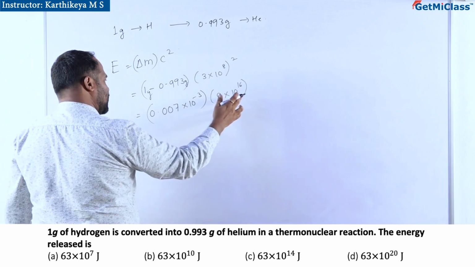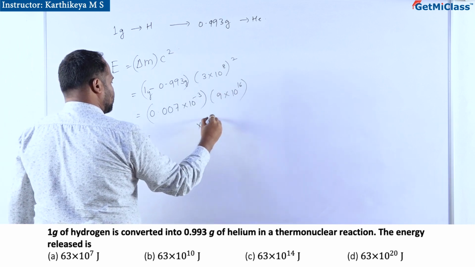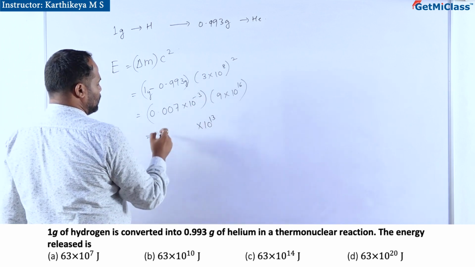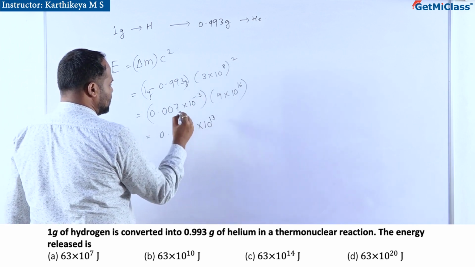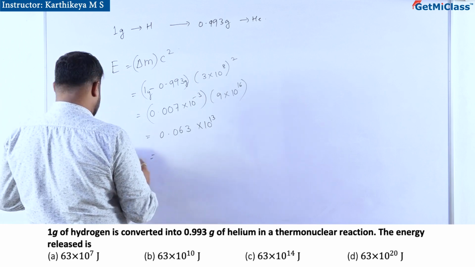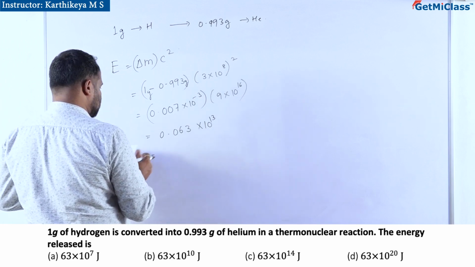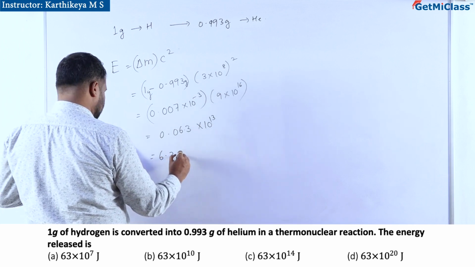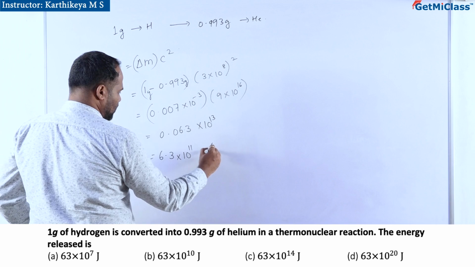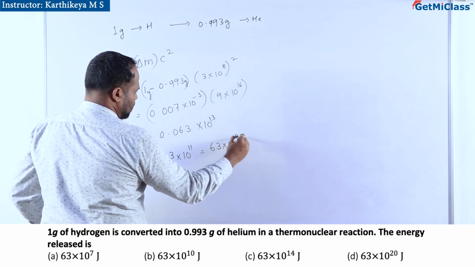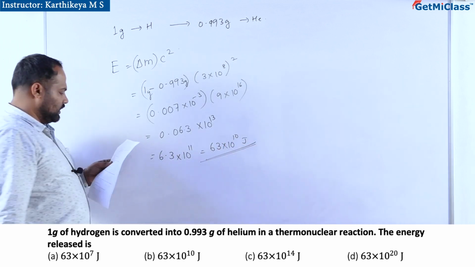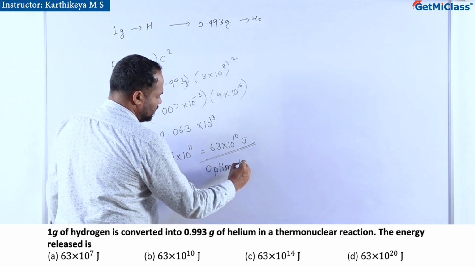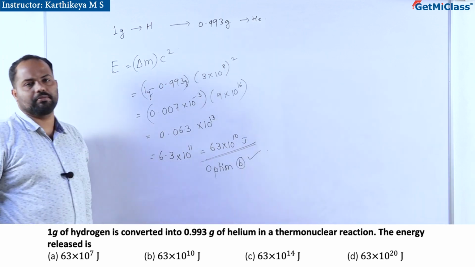So that will come around 10 to the power 13 it will be, into 9 if you do, that will be 0.063. So looking at the options, 6.3 into 10 to the power 11 or 63 into 10 to the power 10 joule is the correct answer, which happens to be option B. Hence option B is the right answer.